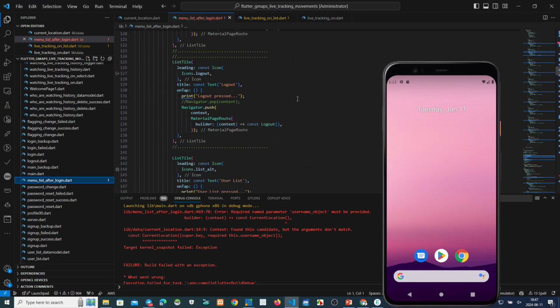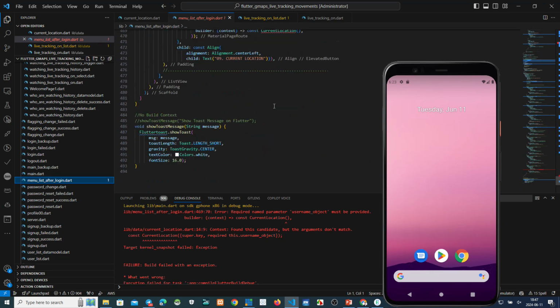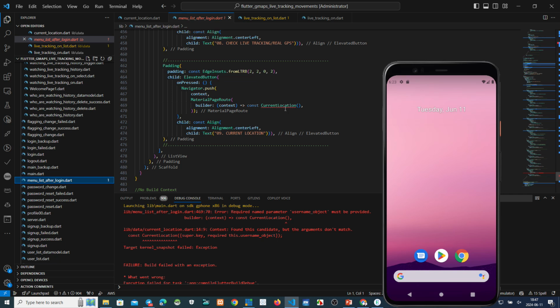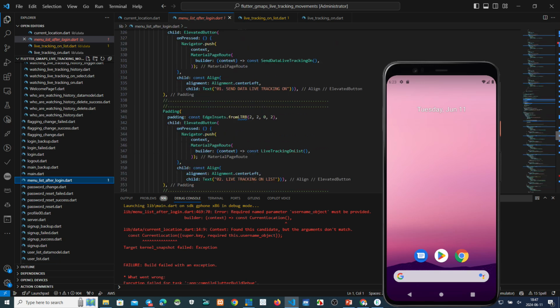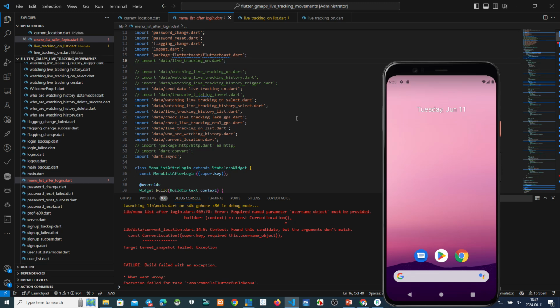This one. Oh, this one. Put here current location. Where is it?